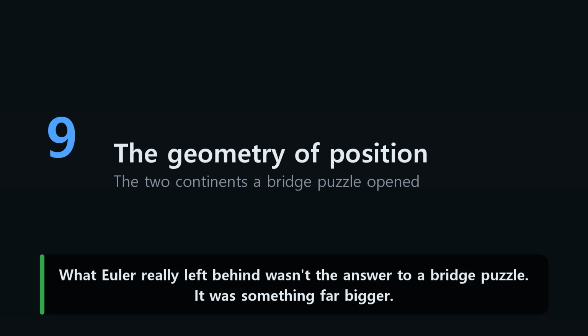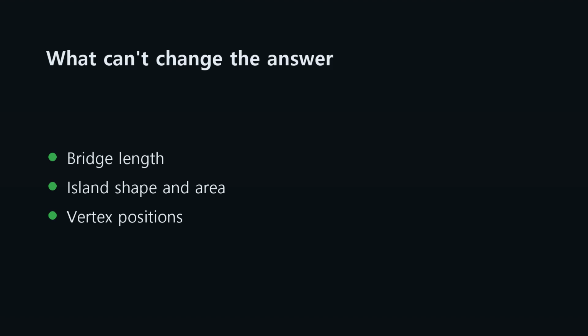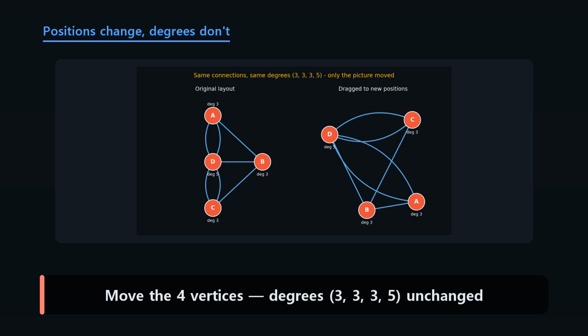What Euler really left behind wasn't the answer to a bridge puzzle. It was something far bigger. He gave the world its very first geometry that never measures length or angle. Stretch the bridges like rubber bands, squash the islands. As long as the connections match, so does the answer. Drag the 4 vertices anywhere on screen and the connections and degrees stay put. We call that an invariant.